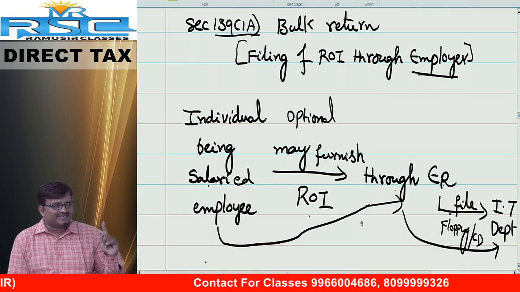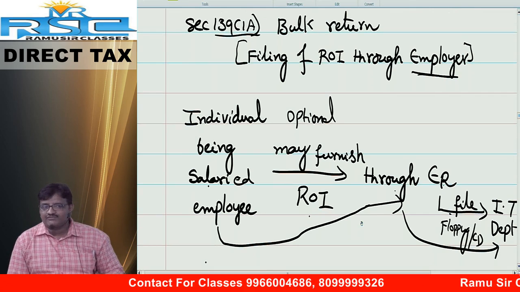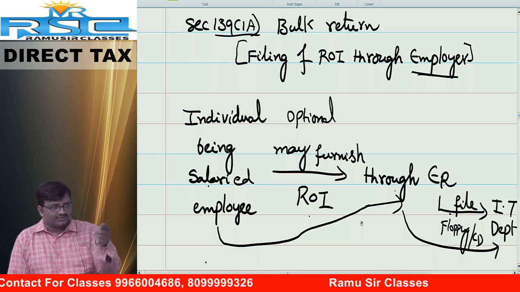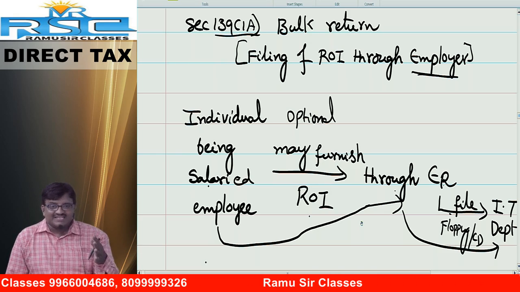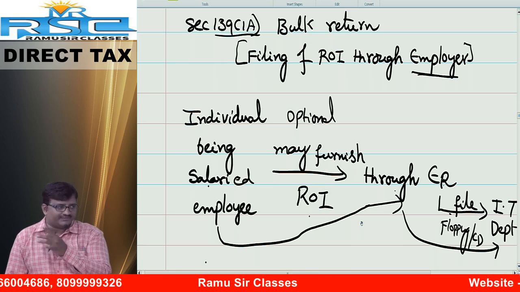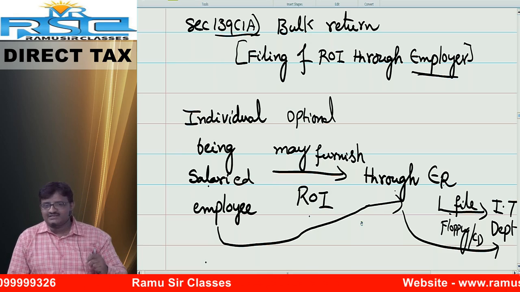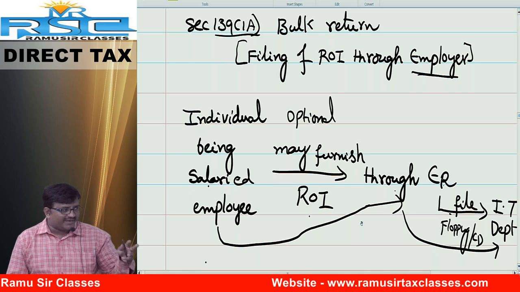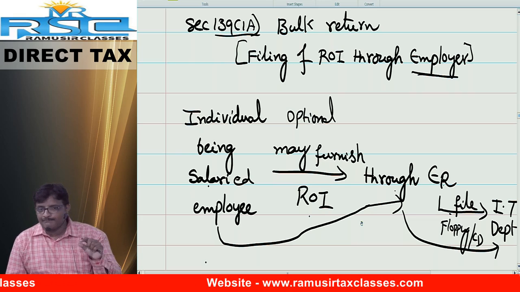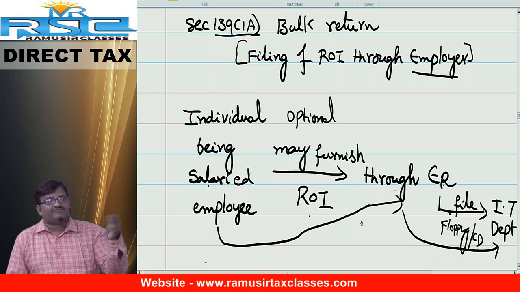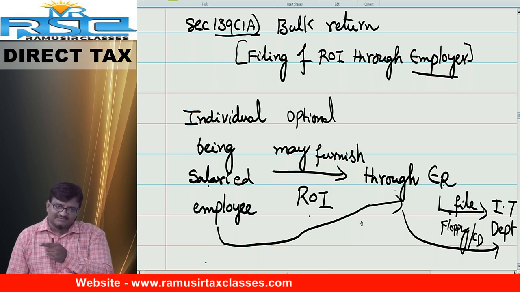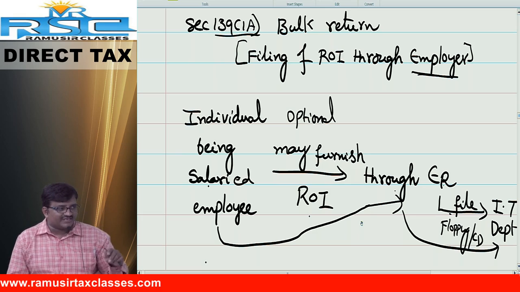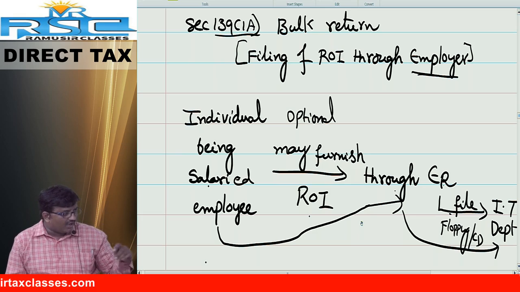139 subsection 1a, what is that? Bulk return, or filing of return through employer. I repeat, the employee may furnish the return to the employer. The employer, as a bulk, as a group, will file the return to the department. That is the reason it is known as bulk return, and it is also known as filing of return through employer. Optional or mandatory? Optional, given to the employee. At his option he may furnish, after that the employer will furnish the same to the department. That too is applicable to those organizations where the number of employees is 50 or more.